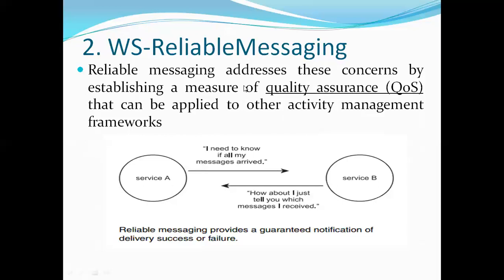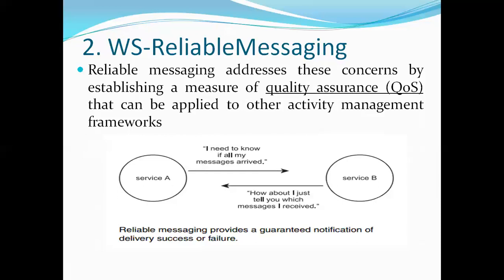So the second important extension is reliable messaging. Services provide you the reliable message. Whenever I want to access a banking service, I send the request to the bank. The bank gives you the message: your balance is so and so, or if the server is down, you will get the message that the server is not processing currently.